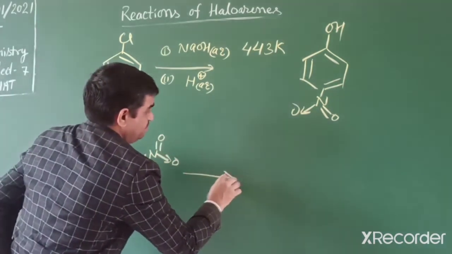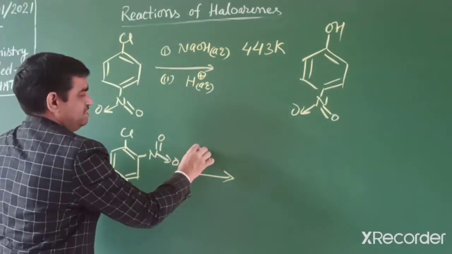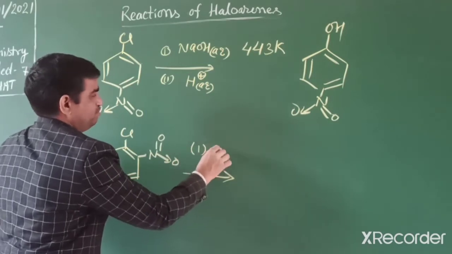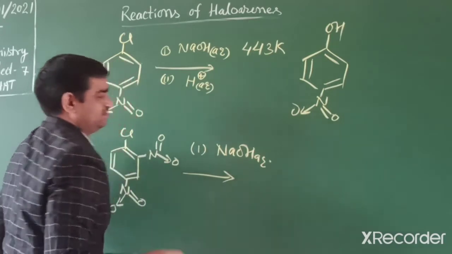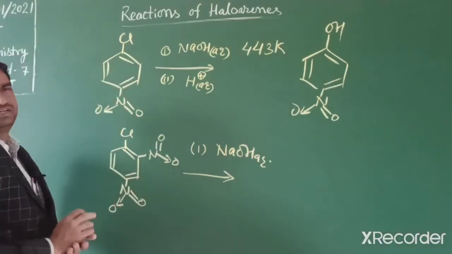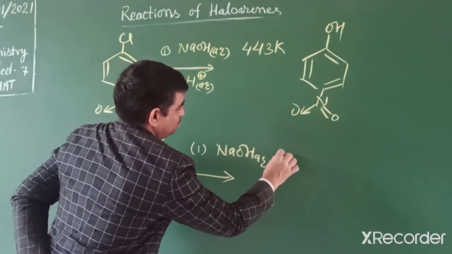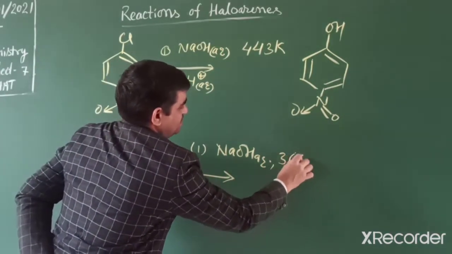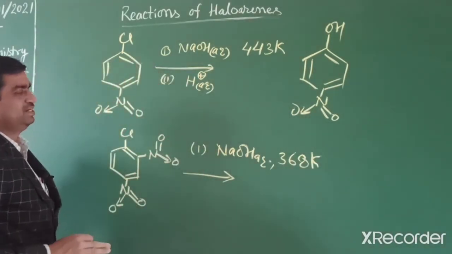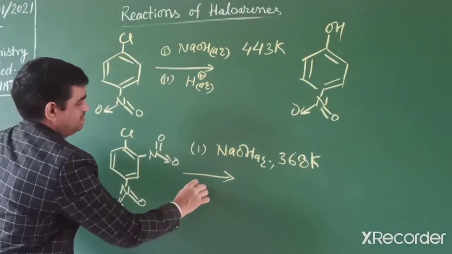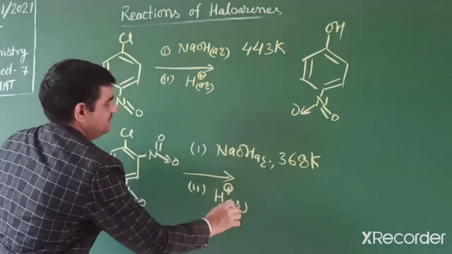Then we observe that the reaction becomes easier and is facilitated toward the product side. With aqueous sodium hydroxide there is no need to write pressure; the temperature is further reduced to 368 Kelvin. This reaction is given in your NCERT book. In the second step we write only slightly aqueous acidic medium.